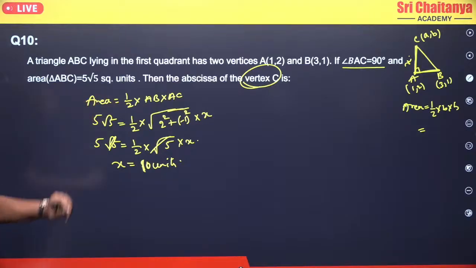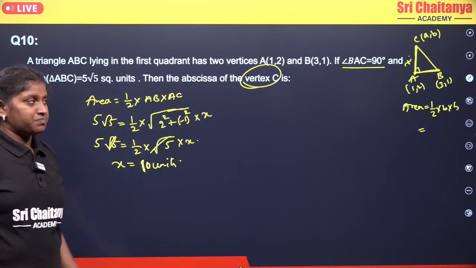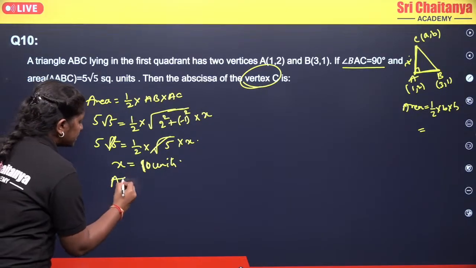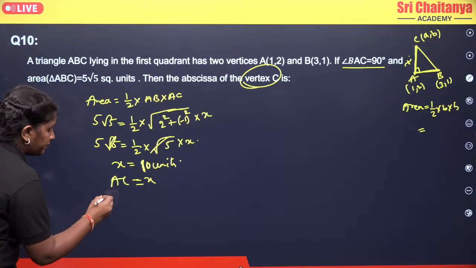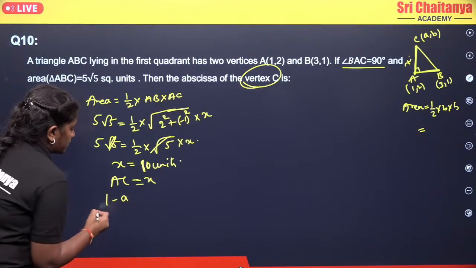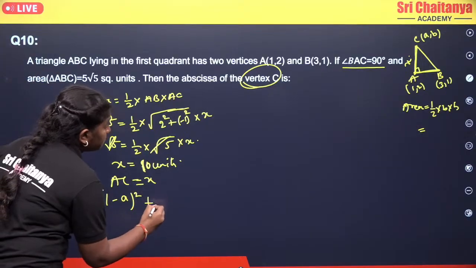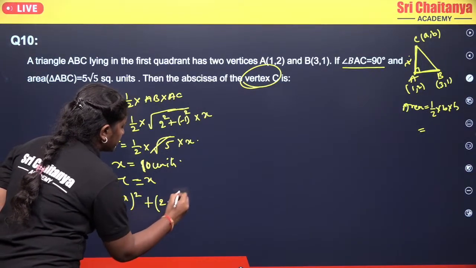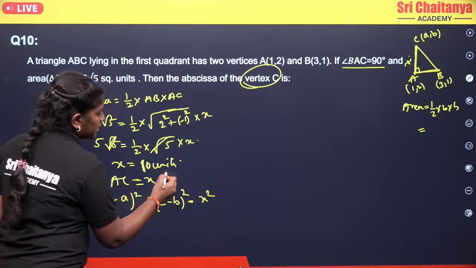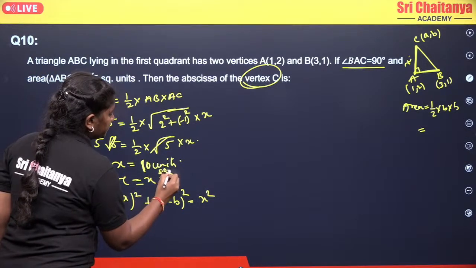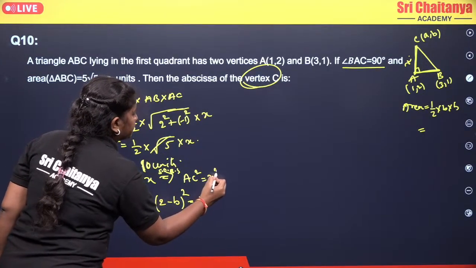But what is X actually? X is nothing but the length of the side AC. So AC equals X. Taking the calculation, we get (1 minus A) whole square plus (2 minus B) whole square equals X square. AC is equal to X, so I am squaring both sides, and AC square equals X square.